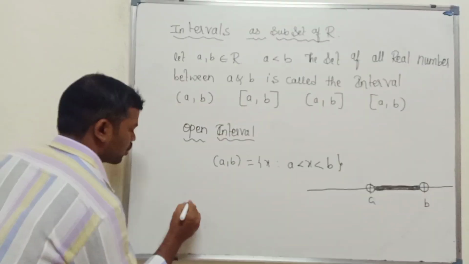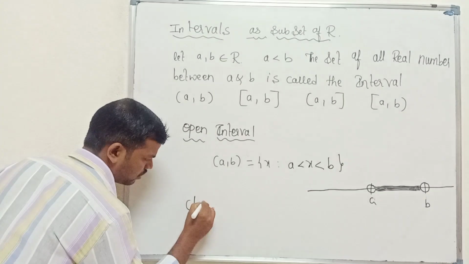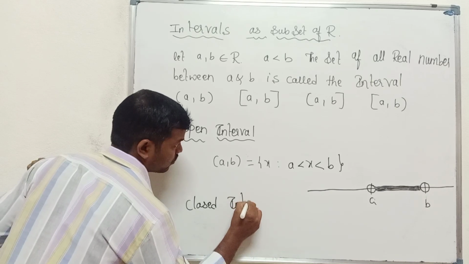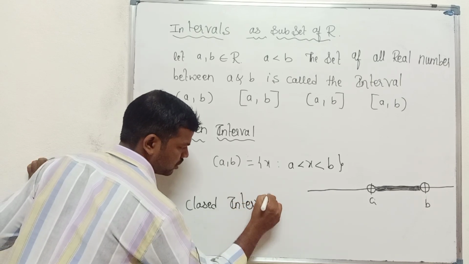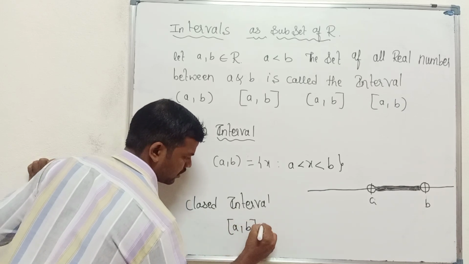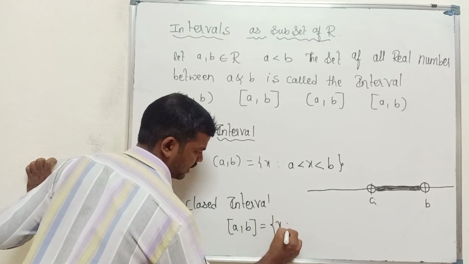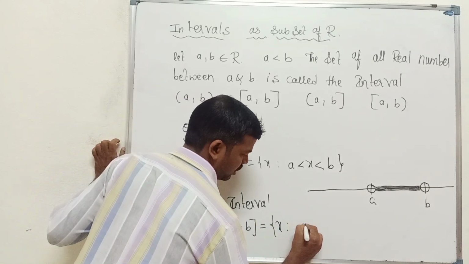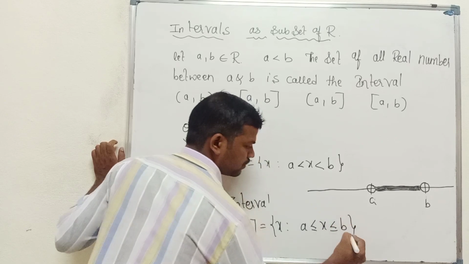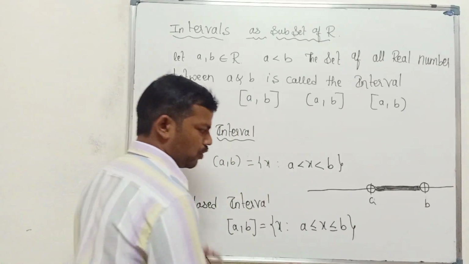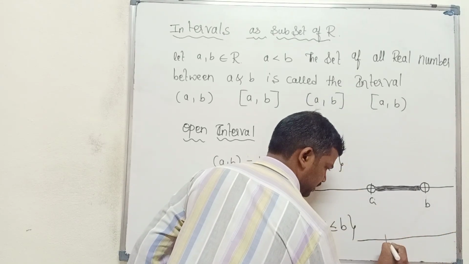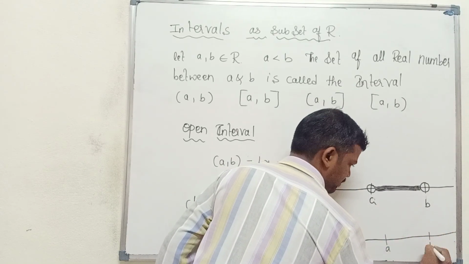Next, closed interval. We write it like this: a to b. That is nothing but the collection of x including a and b, including both. Symbolically, we express it on the number line like this. This is a and this is b.